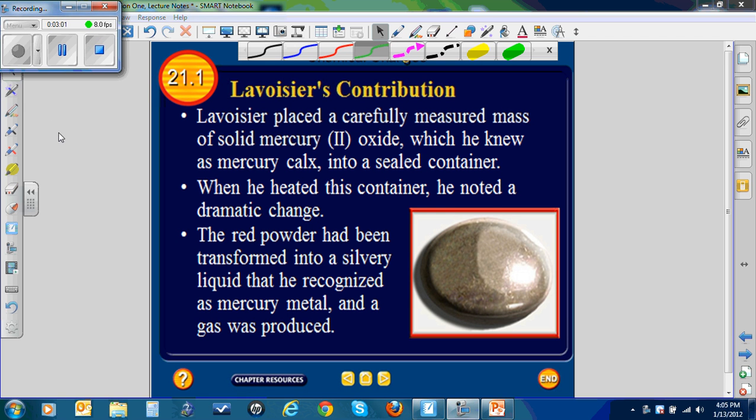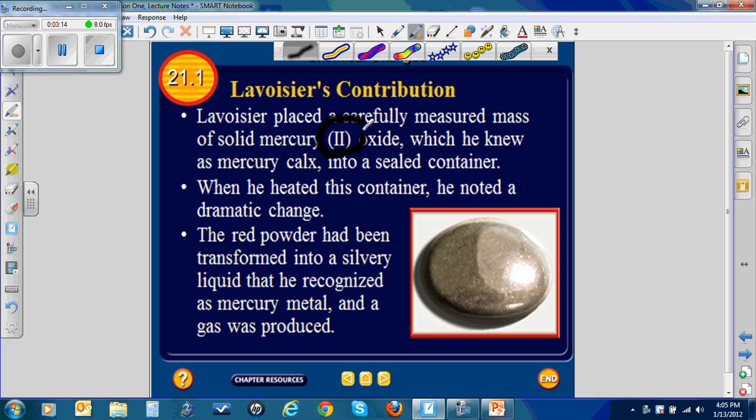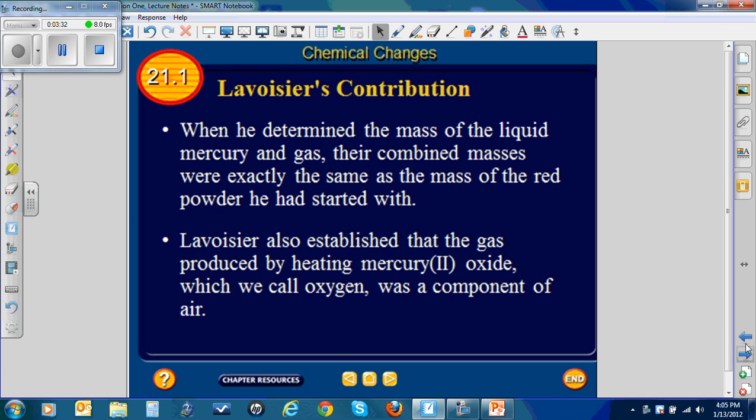Lavoisier also experimented with mercury. He placed a carefully measured mass of solid mercury(II) oxide, remember that oxidation number 2 from the last chapter? There it is again. He knew it as mercury calyx, in a sealed container. When he heated the container, he noted a dramatic change. The red powder that he started with turned into a silvery liquid, which he recognized as mercury metal, and it also produced a gas.